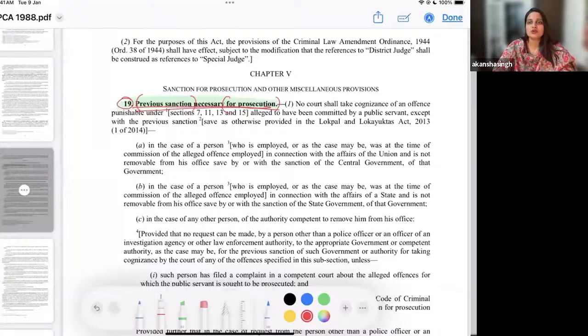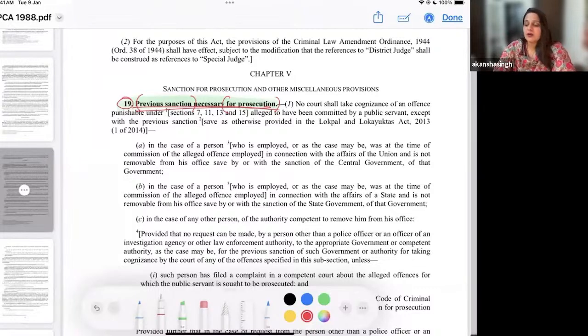Secondly, we have a mechanism wherein the previous sanction, if required, will be taken from the requisite authority. But let me just tell you that this judgment of PV Narasimha Rao also stated that we will not need this previous sanction because these public servants are given immunity by way of Article 105. So that sort of blanket immunity was granted, or at least it appeared to be, and it does not continue anymore. So we refer to the Prevention of Corruption Act to understand, firstly, the definition of public servant.